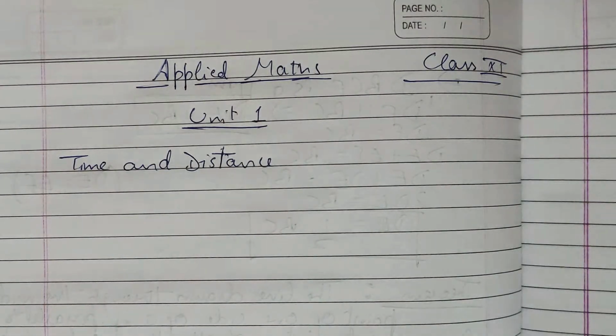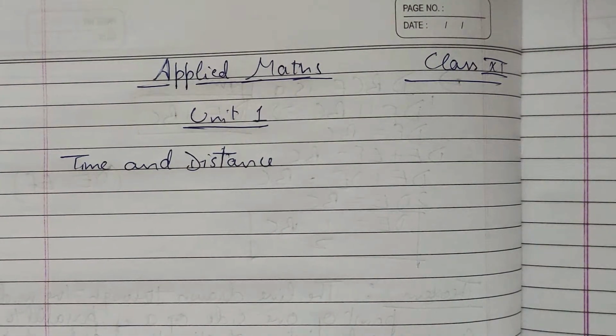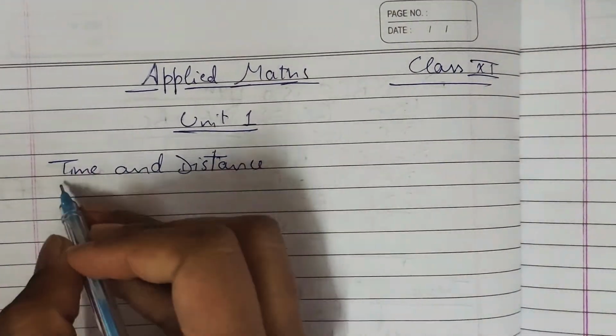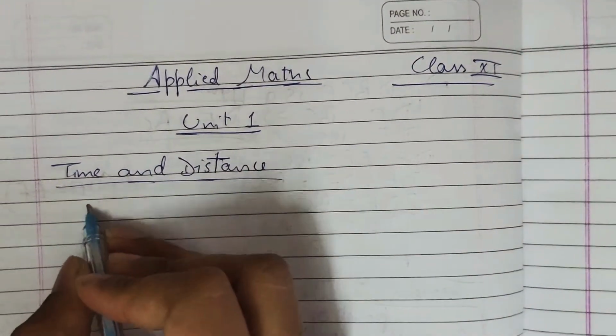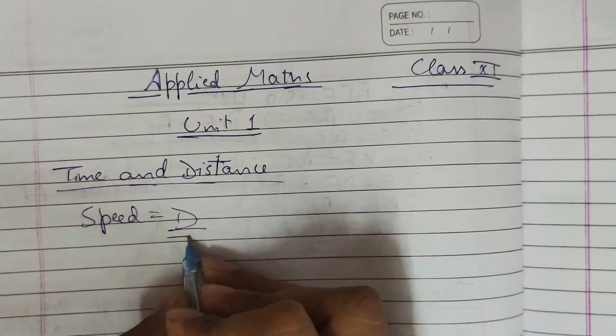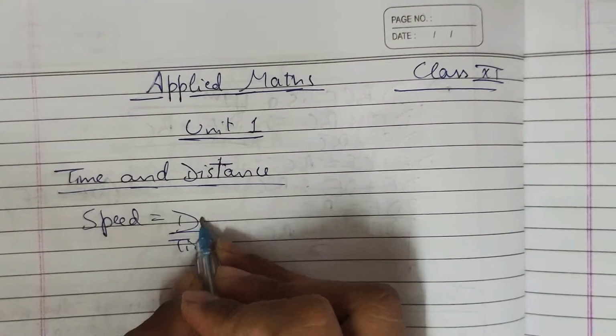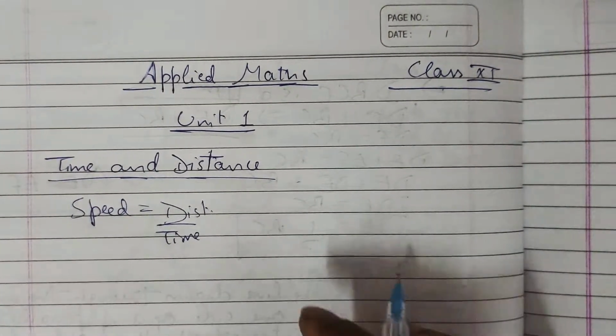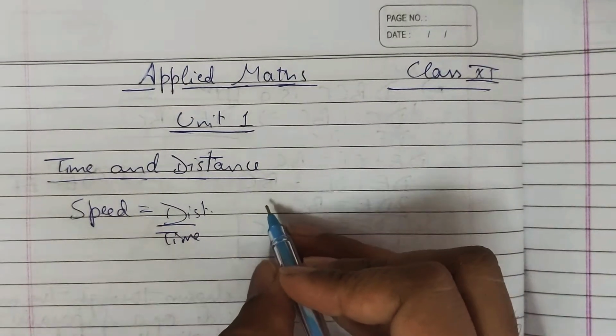So hello all, this is the next topic of Applied Maths, Unit 1, Class 11th: Time and Distance. A very easy topic it is. Speed is equal to distance upon time. This formula we have already studied in earlier classes.